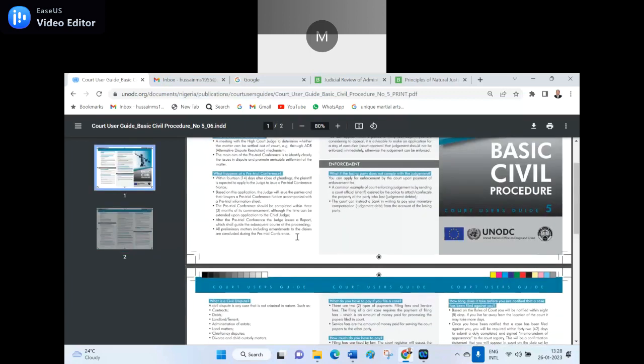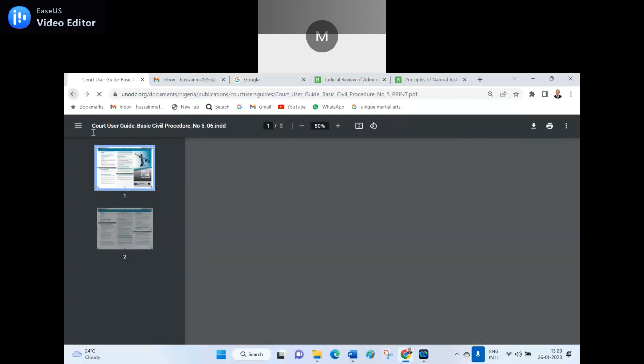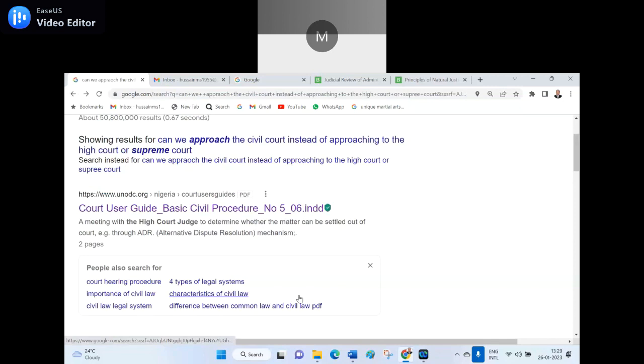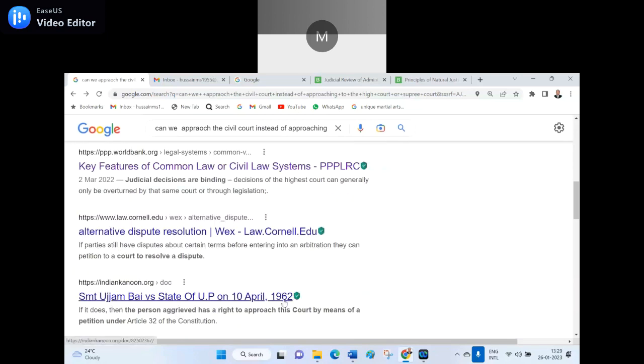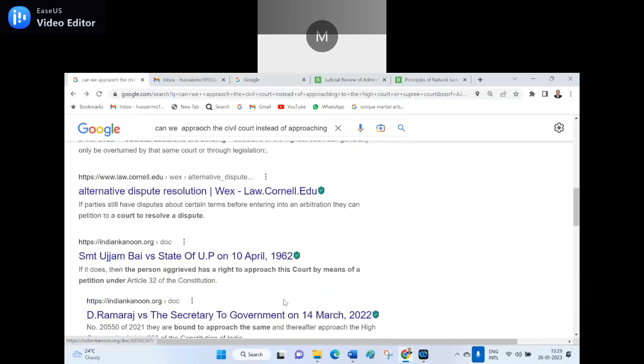But in general, the court says exhaust the local remedies, then you come to the High Court or Supreme Court. But in certain places where fundamental rights are violated, we can directly go to the High Court or the Supreme Court for getting the remedy. So those are the things where we can make it out.